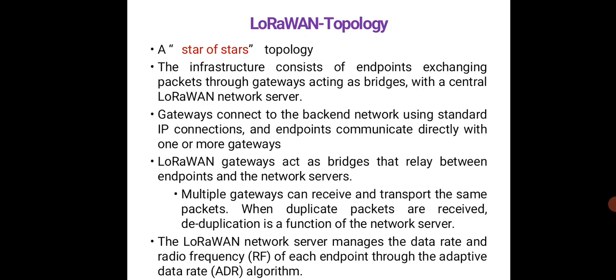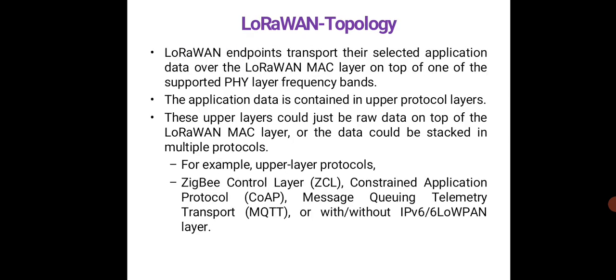Multiple gateways can receive and transport the same packets. When duplicate packets are received, deduplication is a function of the network server. So once you receive a duplicate of a particular packet, it will be deduplicated, which means it will not be kept as an existing one. The LoRaWAN network server manages the data rate and radio frequency of the endpoint through the adaptive data rate algorithm. And here these endpoints transport their selected application data over the MAC layer, which is on top of one of the supported physical layer frequency bands.